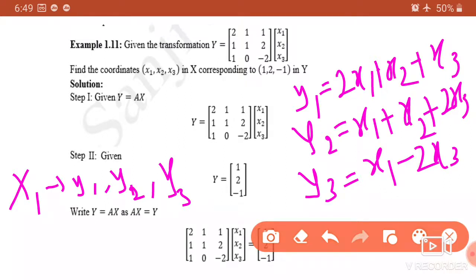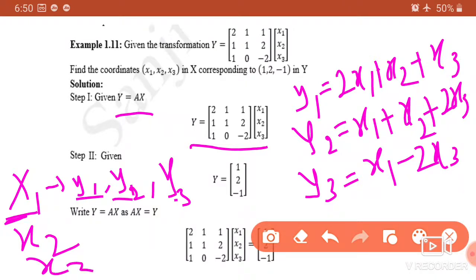Now see what is given. Y is equal to Ax is given. Find the coordinates x1, x2, x3 corresponding to the given y. Now y values are also mentioned. If y values are given, we expressed x1 in terms of y1, y2 and y3. By substituting y1, y2, y3, we will get a constant value for x1 as well as for x2 and x3. So y is given as 1, 2 and minus 1. By considering that y, we directly evaluate it.